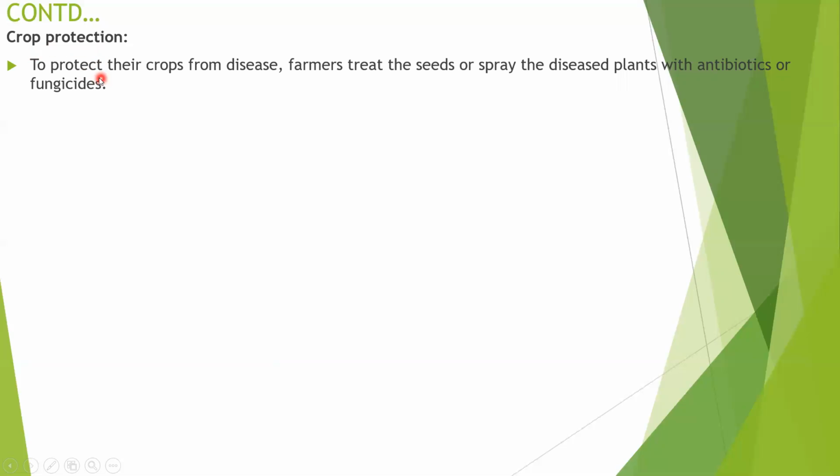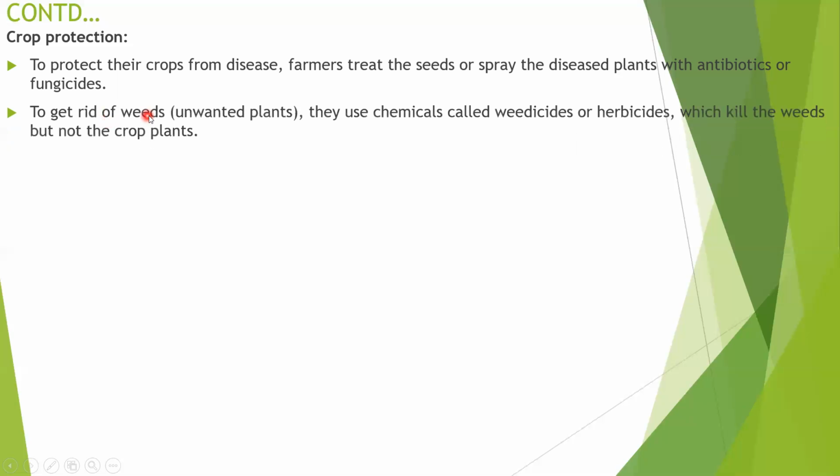To protect the crop from diseases, farmers treat the seed or spray the diseased plants with an antibiotic or fungicide. Before seed cultivation and germination, the seed is treated with an antibiotic and fungicide is applied, so that the seed and the plants after germination do not catch any diseases.